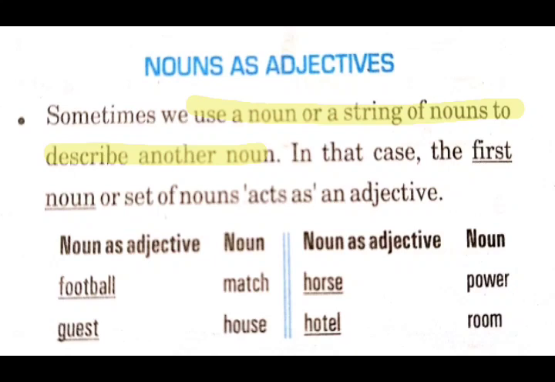So now we'll see some characteristics of noun as adjective. The first and foremost thing is that the noun as adjective always comes first. It comes before the noun. For example, the goalkeeper hit the referee with a hockey stick. Here stick is a noun and hockey is a noun as adjective. It is describing which type of stick.